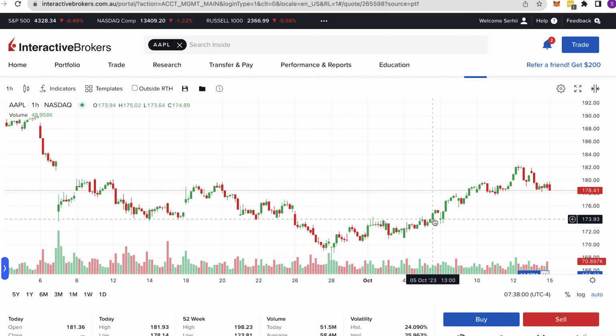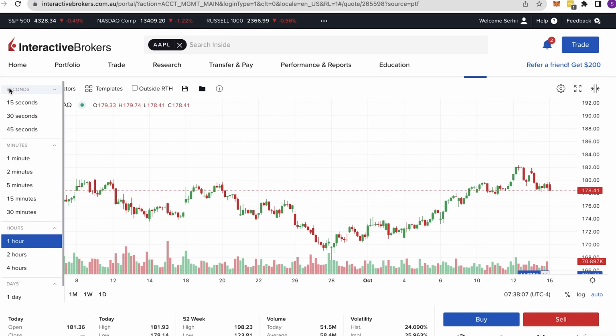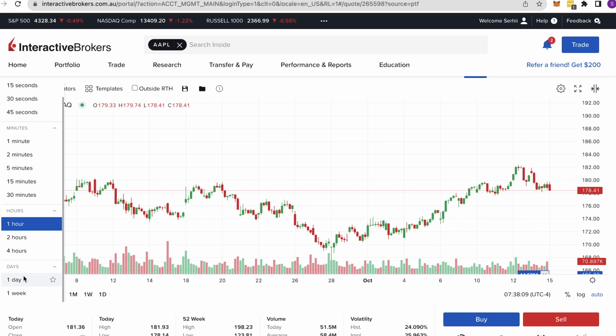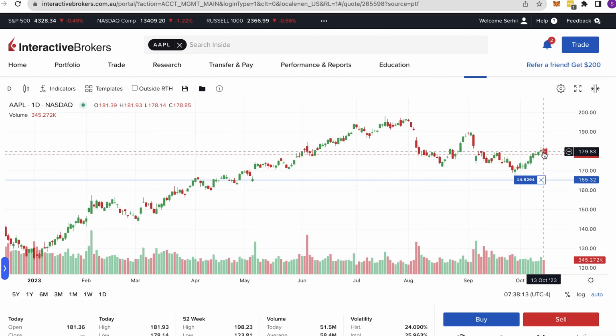This is a chart. It represents the price of one share at each particular time period. If you choose hours as a time frame, it will show what was the price of Apple shares at every hour. If you choose days, it will show what was the price of one share on a particular day during some period of time in the past.